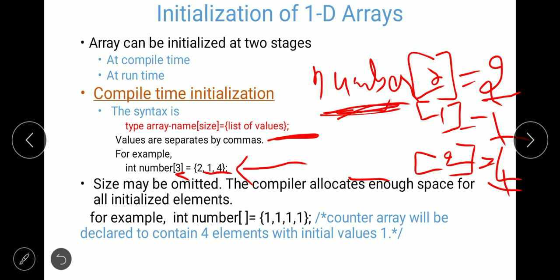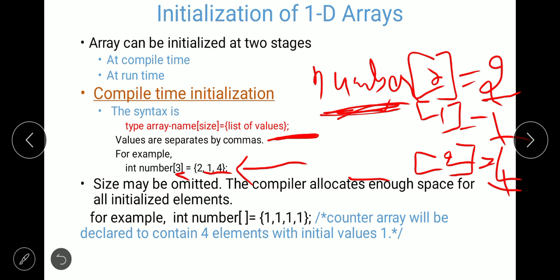We do not have number of 3 because the size of the array is only 3. So it can hold 0, 1 and 2. Is that clear? This is called initialization of an array at compile time. While declaring the array itself, we are initializing the values.